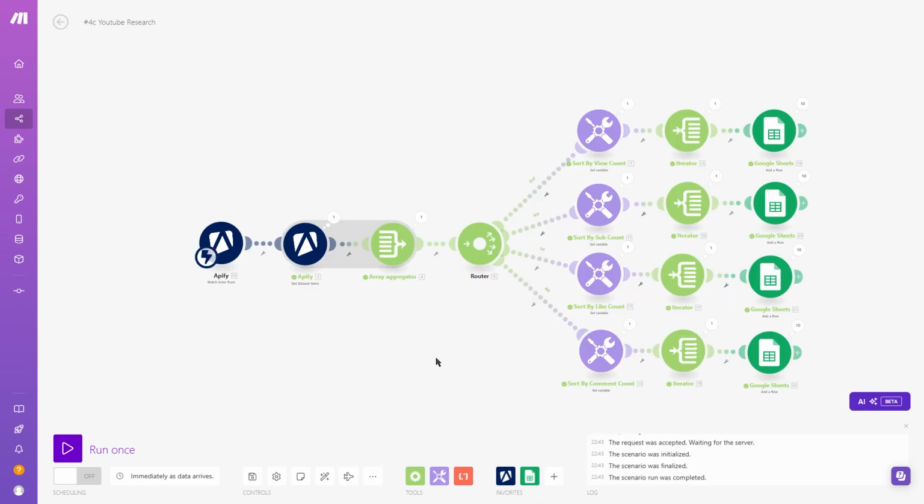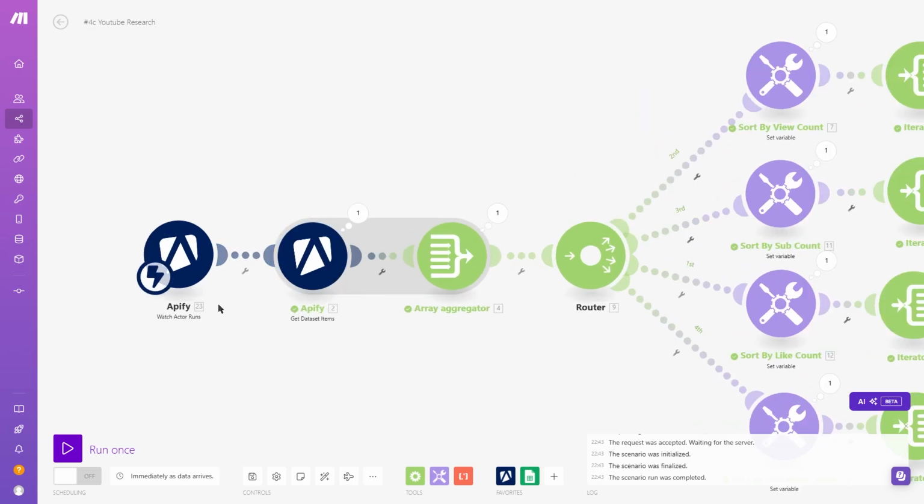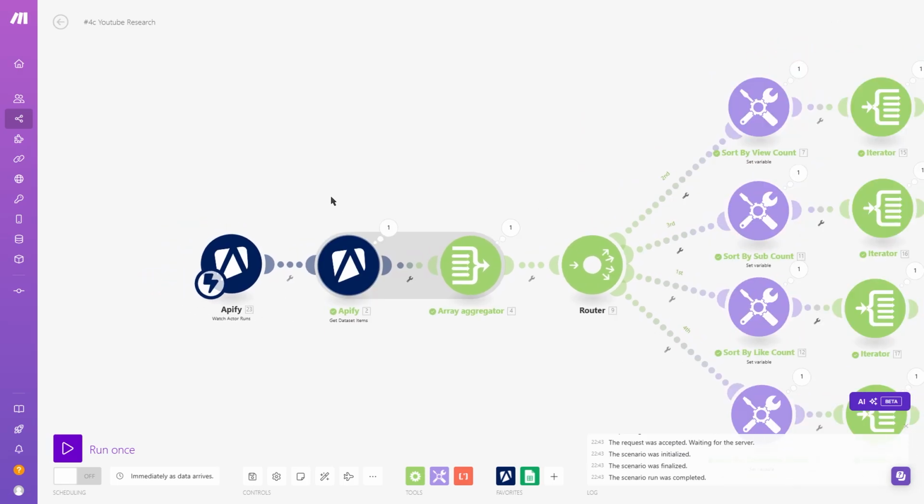Alright, next up is our second automation. Just a reminder that all of this will be free in the description for you to use. Just tonight, you can use it to get any market research you want. It's quite cool. After that request, the actor is going to run, and as soon as it finishes, it will ping back here to say it finished. But that's still not the data.